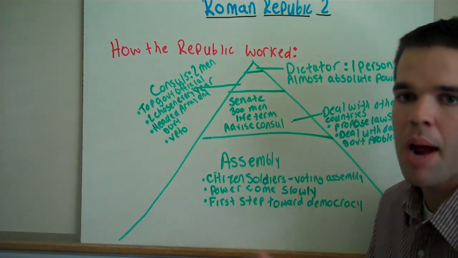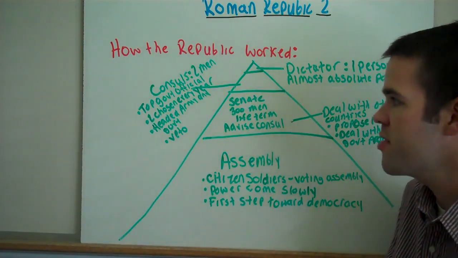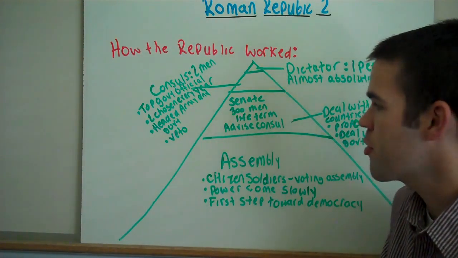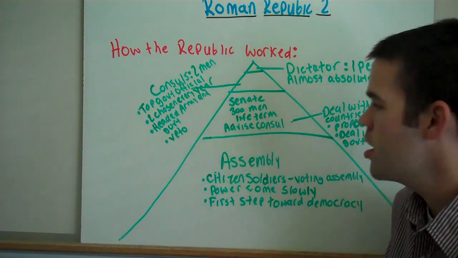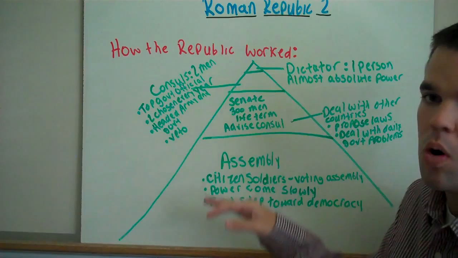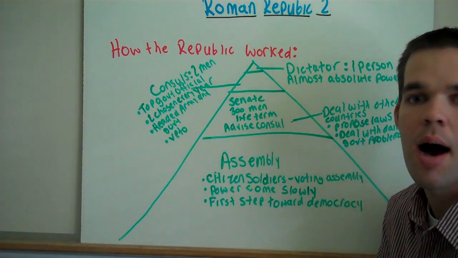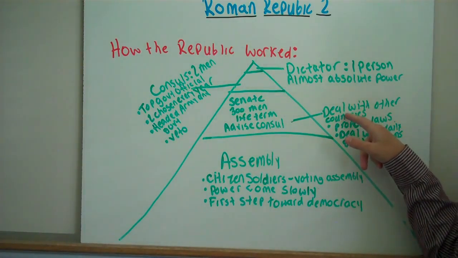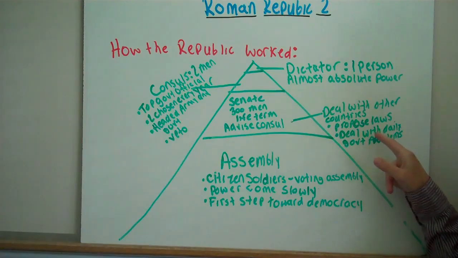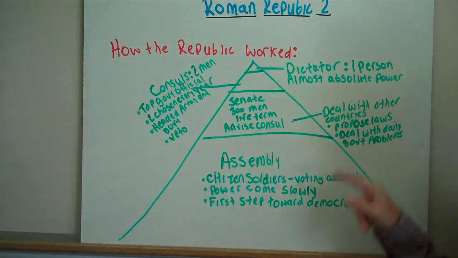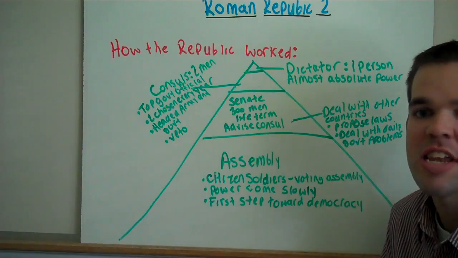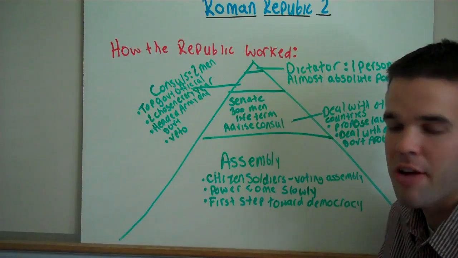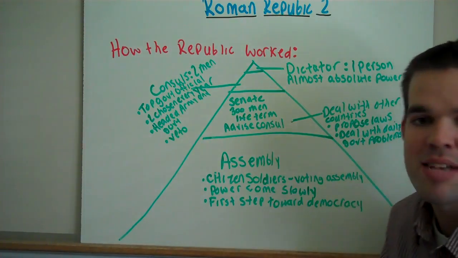Now, the group that was primarily responsible for the proposing of these laws that could be vetoed and could not be vetoed was known as the Senate. The Senate were 300 men, served a life term. This group advised the consul, which is basically gave them opinions about what it should and should not do. Also, they dealt with other countries, they proposed laws, and they dealt with daily government problems. This would be the equivalent to today's House and Senate in government in U.S. and North Carolina government.